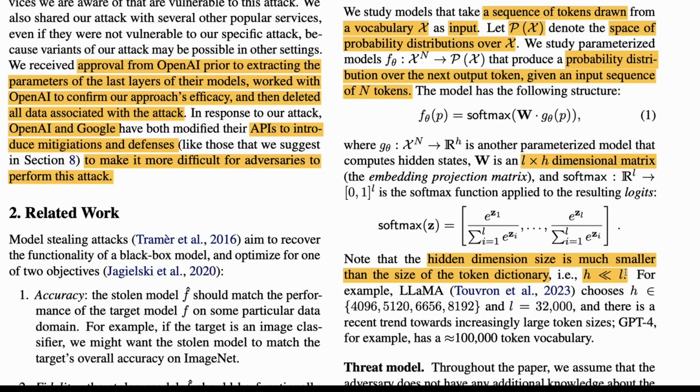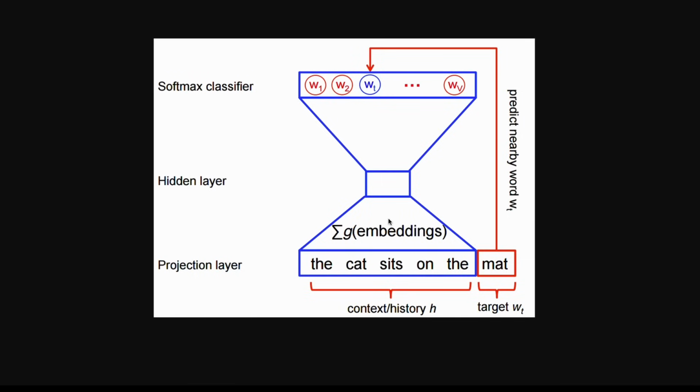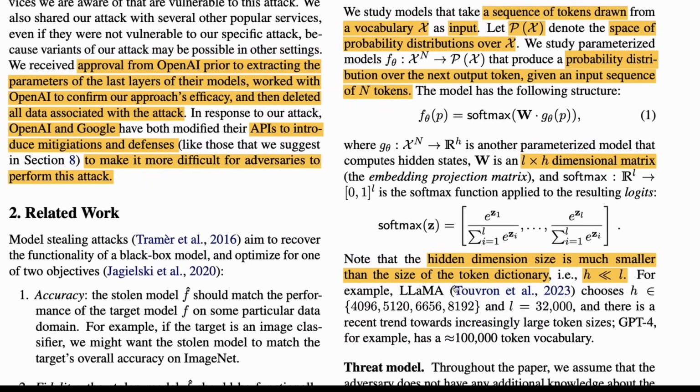This is a very well-known fact in the deep learning world. You compress the knowledge, and then you project it to a higher layer, and that's how you get the output. For example, Llama chooses an H, and L is equal to 32,000, so the vocabulary size here is around 32,000.